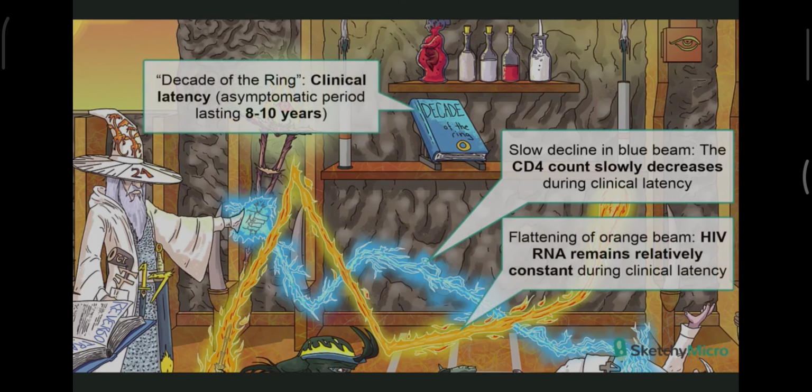Check out this book's location. It's above where that orange annihilation beam has somewhat flattened out and hasn't shot up again yet. This is because the host's immune response is keeping the viral RNA in check, to some degree. But only to some degree, because HIV is also doing its darndest to destroy CD4 helper T cells during this time. So the book is also above where that blue death ray is slowly decreasing, but hasn't totally tanked.